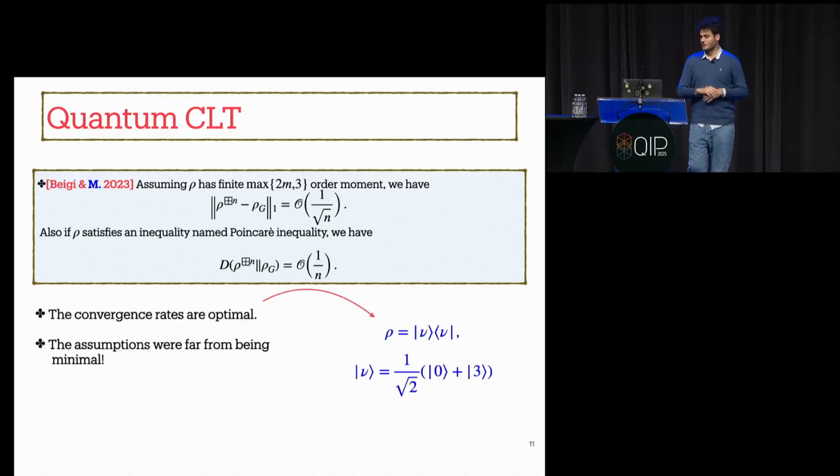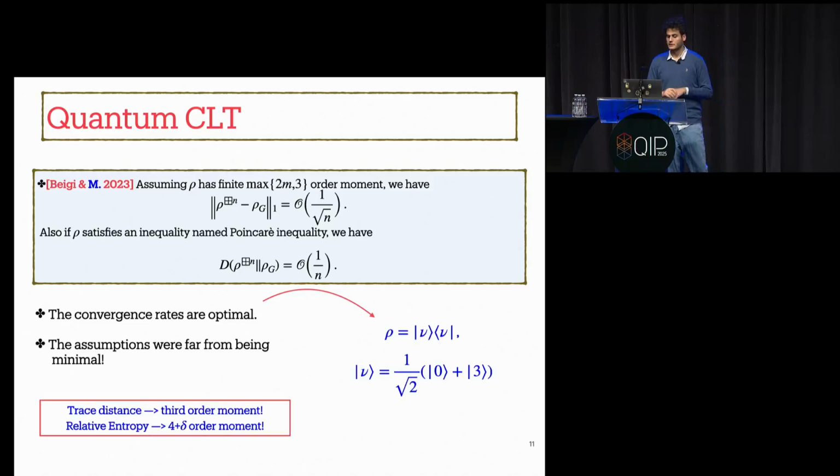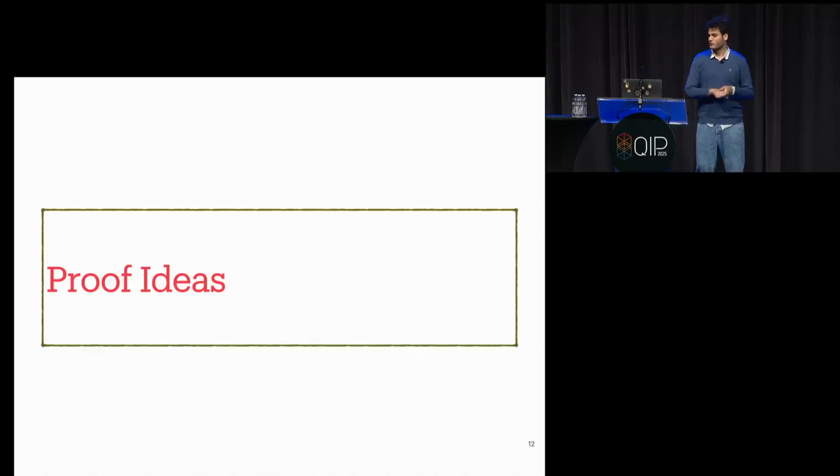Here is the example I promised you. These convergence rates are optimal, but the assumptions in that work were far from being optimal. Just a reminder, in our current work, we proved these two optimal convergence rates assuming the third order moment for trace distance and 4 plus delta order moment for relative entropy. Okay, great. Let's move on to our proof ideas and methods.